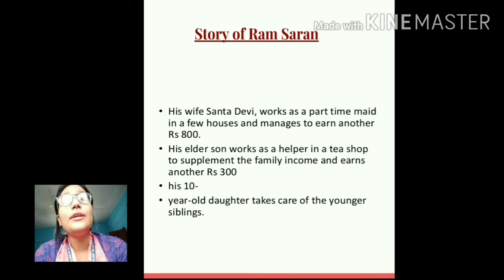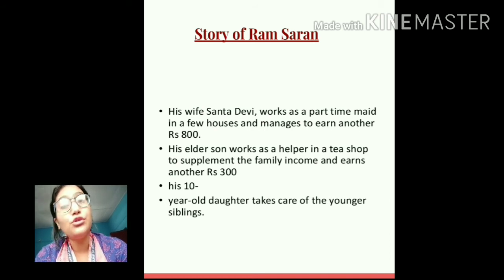They somehow manage 2 square meals a day, just rice and dal, and that is also not enough. His children have never been to school. His 10-year-old daughter looks after her younger siblings. They have only 2 pairs of hand-me-down clothes. Hand-me-down clothes means when the elder son is done wearing them, the smaller ones will wear them. It passes on from one child to the other, and new clothes are purchased only when the old ones become unwearable. That is the condition.